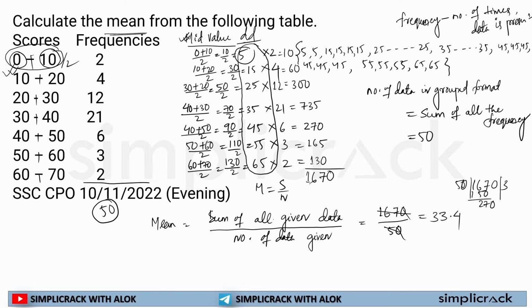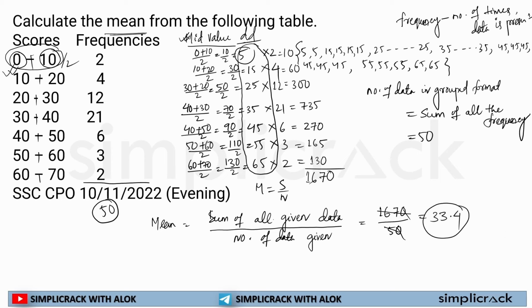It will be 170. 15 multiplied by 3, 150, 20. Now point, it will be 200, 4, 2. It's done. So 33.4 is the mean of the given data available here.